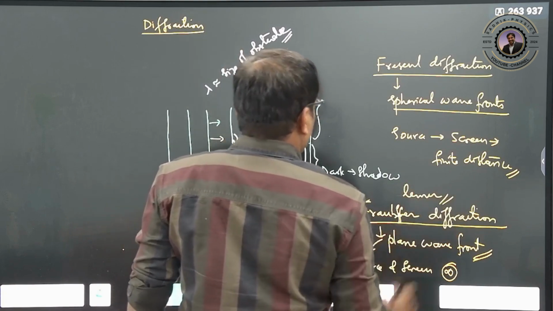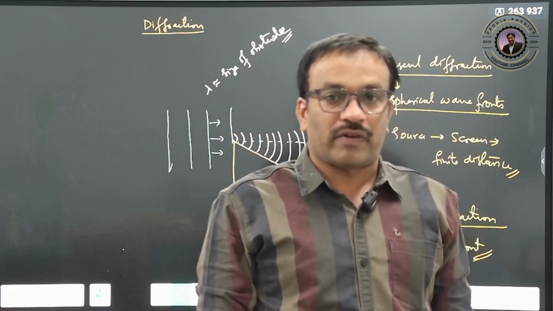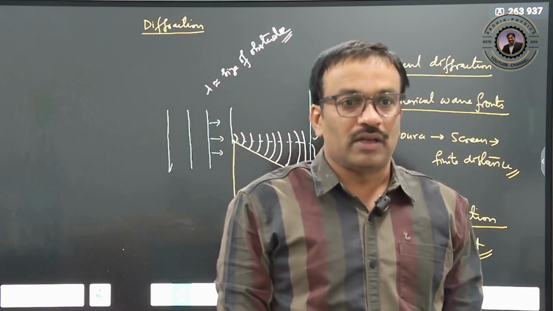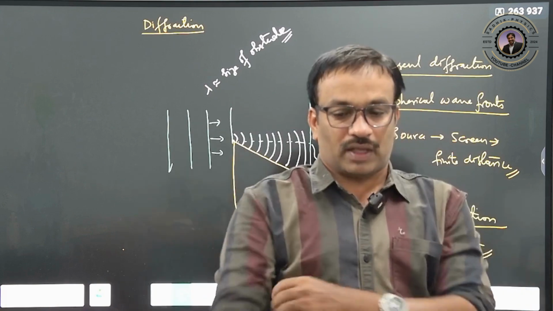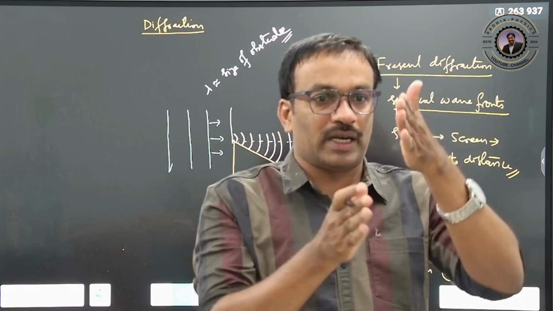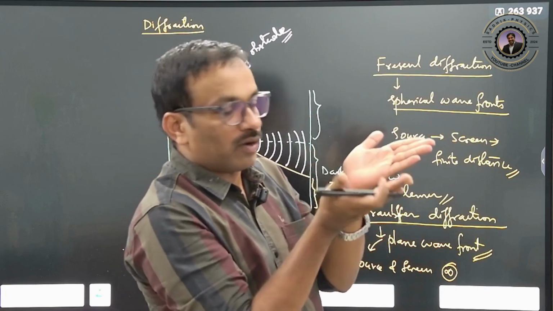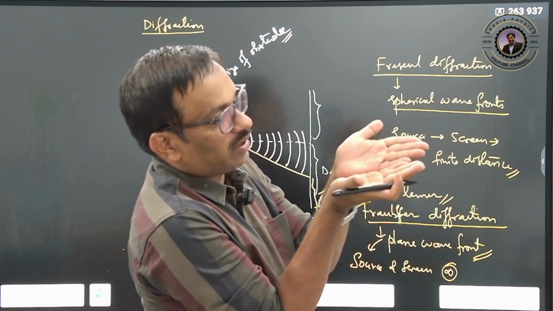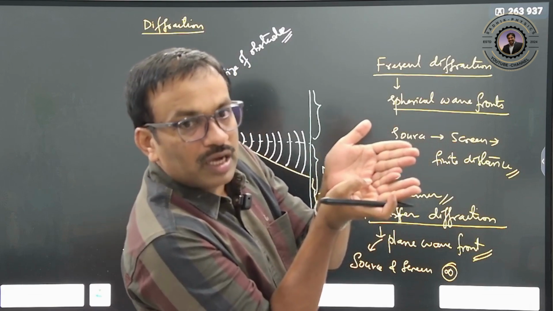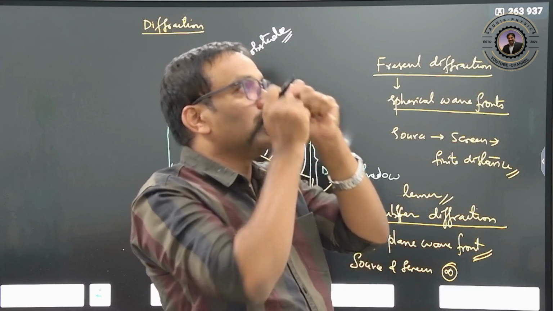Correct? To see this diffraction phenomenon for light, one simple experiment is there. You can take two razor blades. The edges should be very sharp, therefore keep them in very close contact so that a small gap will be there in between them. Be careful with that. Through it, you try to see one bulb.